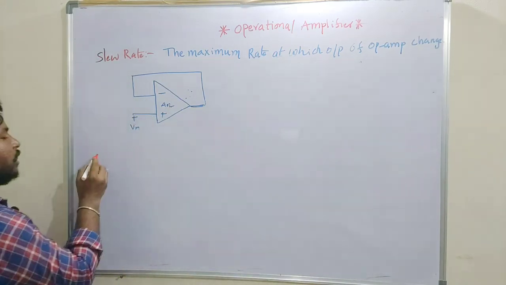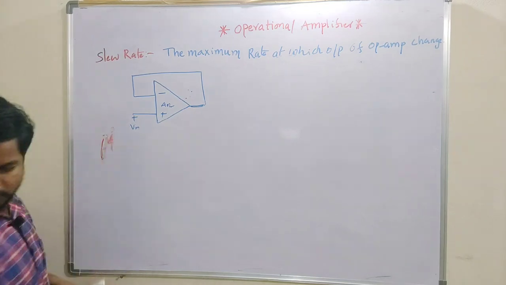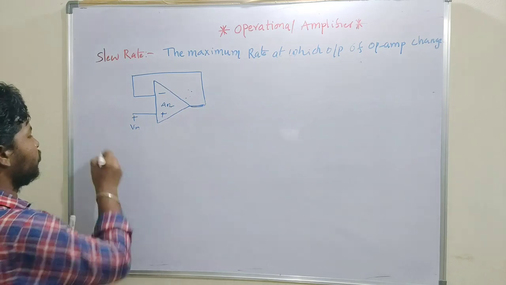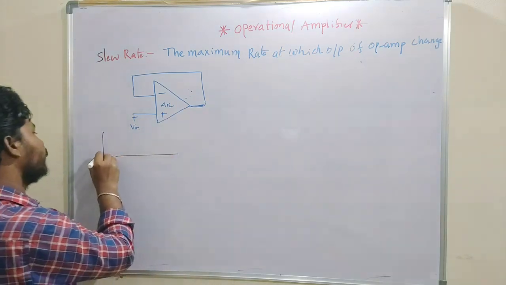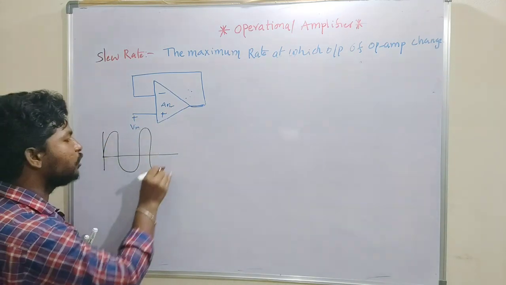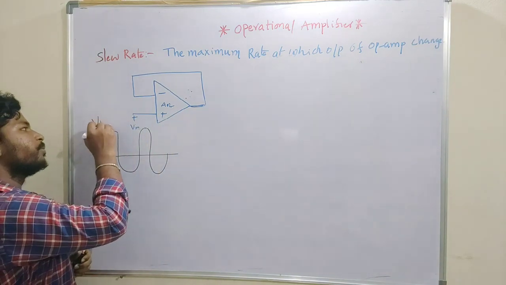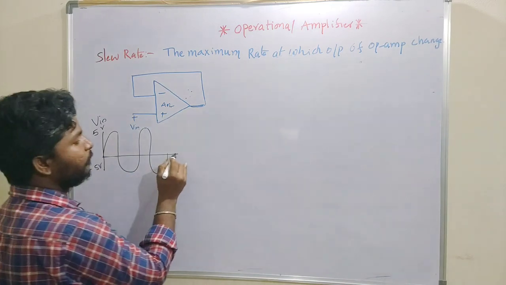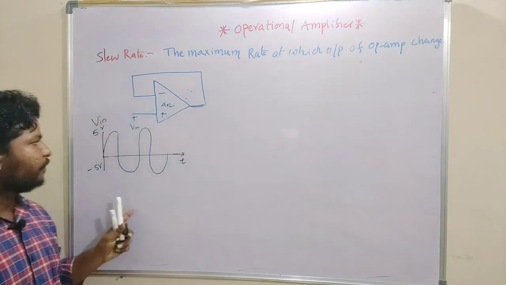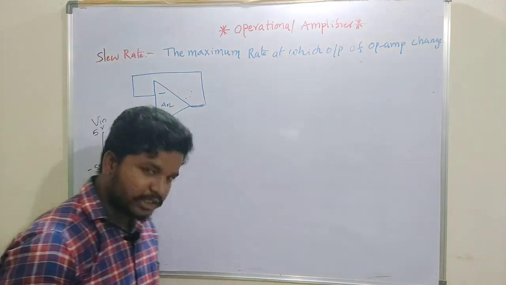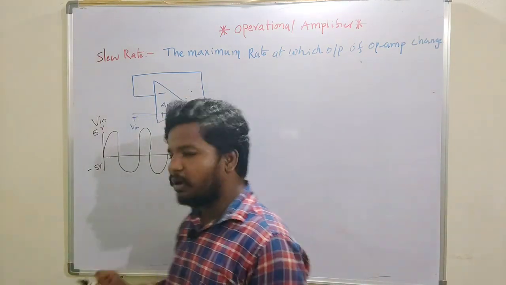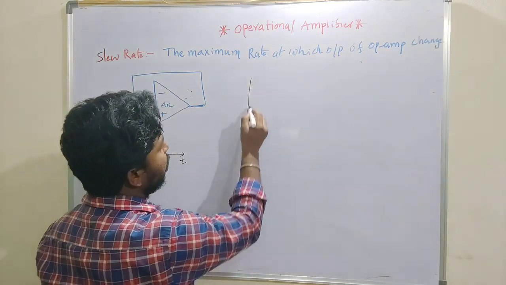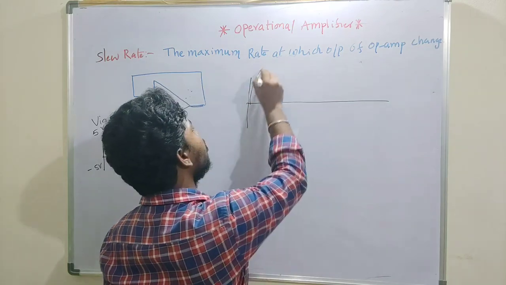If I want to give a sinusoidal signal as an input to this amplifier, let us assume 5 volts to minus 5 volts with respect to time. If I give a sinusoidal input to this operational amplifier, I have to get the same output on the output side. I have to expect the same thing.